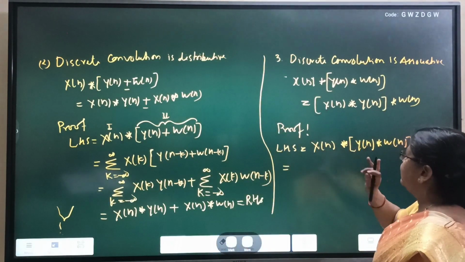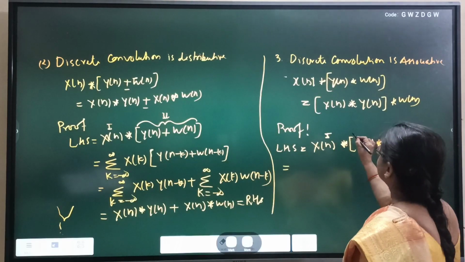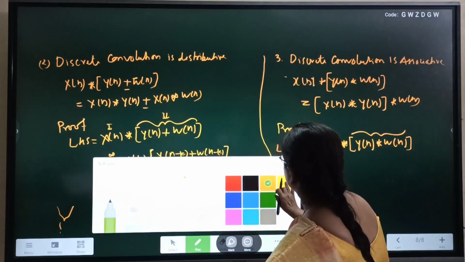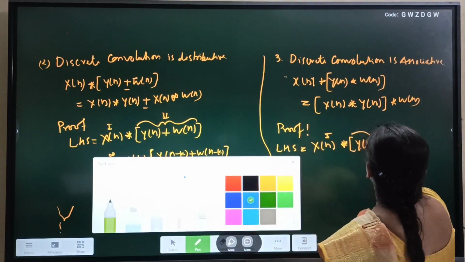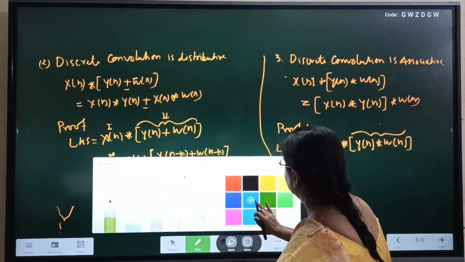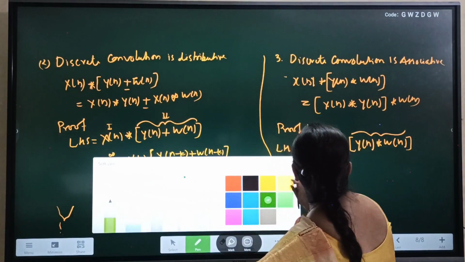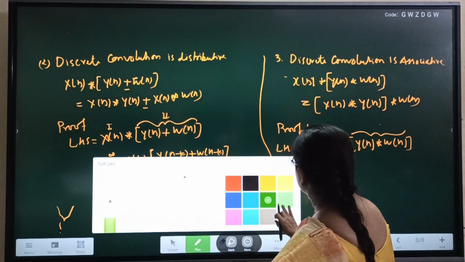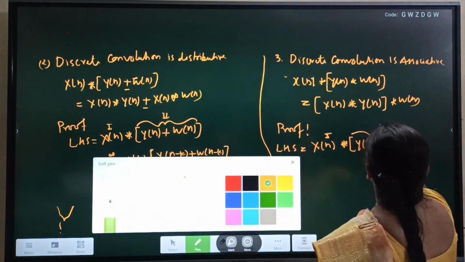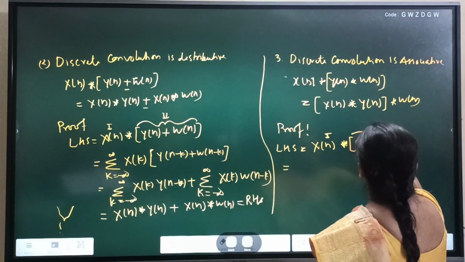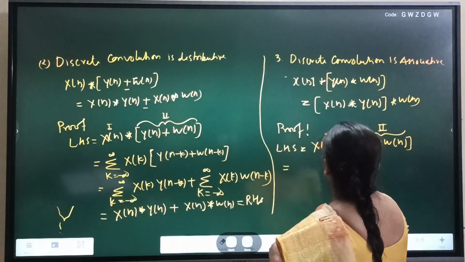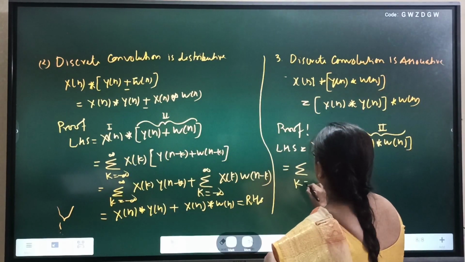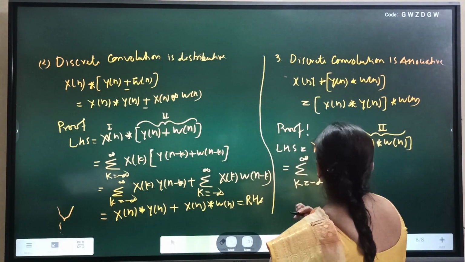First of all we solve for this convolution, treating this as the first sequence and treating this as the second sequence. So solving for this convolution first, take dummy variable k equal to minus infinity to plus infinity.